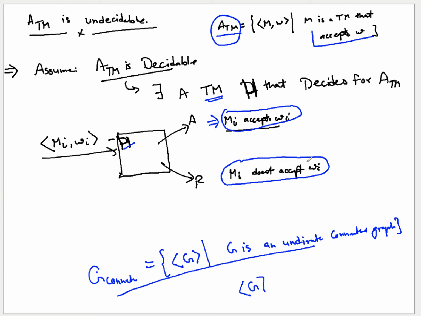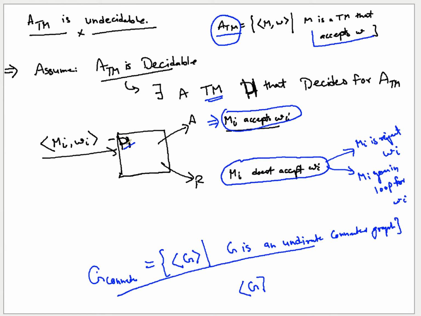When it says does not accept, it covers both cases: either Mi rejects Wi, or Mi goes in loop on Wi. Both the cases are here.